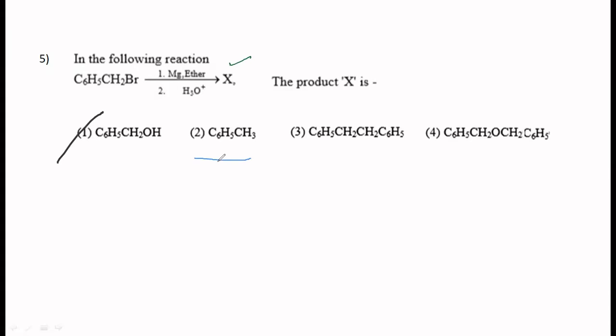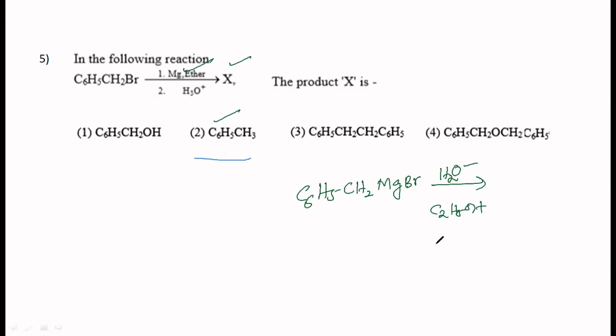Yes. First one, somebody has said this. This is correct actually. What exactly happens? You will get C6H5CH2MgBr. This is the Grignard reagent that is formed in the first reagent. Now you are hydrolyzing this using H2O. You will get the same product whether you use H2O or you use C2H5OH or any other alcohol, or you use acetylene or any terminal alkyne.